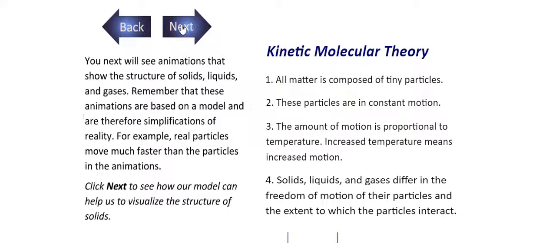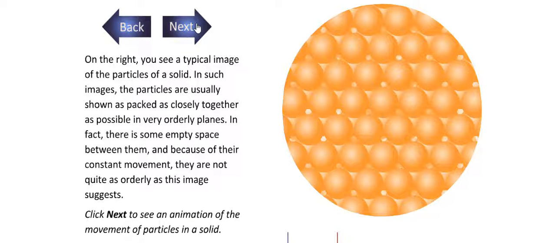As you know, solids, liquids and gases differ in the freedom of motion of the particles and the extent to which the particles interact. Remember that these animations are based upon a model and are therefore a simplification of reality. For example, real particles move much faster than the particles in the animation. We are now going to see the animation of solid, liquid and gases. This is the animation of the solid state.